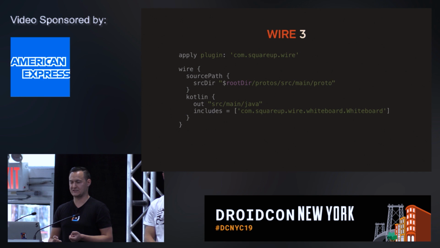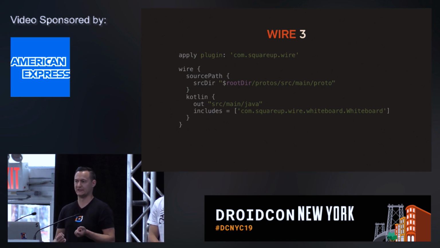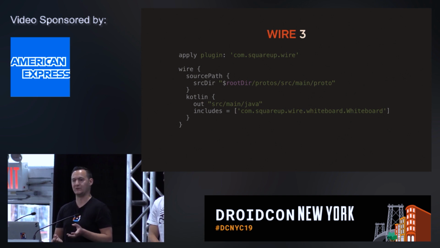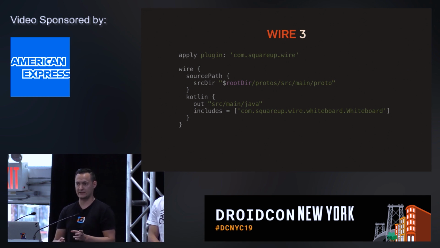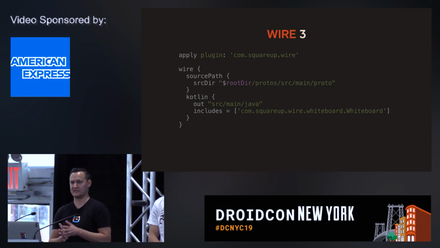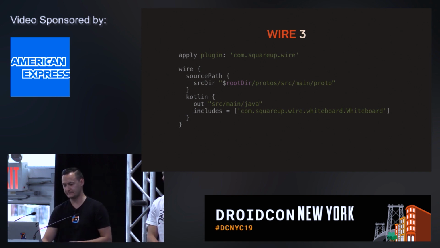It just gives you the Wire extension, which has a lot of configuration methods that you use, for example, to declare the sources. This is basically where your protos live. It could be either a local directory, or it could be a jar artifact somewhere in Maven Central, so it's all supported. And then you declare a number of targets. Think of a target as a language that you want the code to be generated in. So in this case, I'm declaring the target of Kotlin, so I want my protos to be generated in Kotlin. I give it the output directory where I want my protos to end up. And there are also some filtering options like includes and excludes.